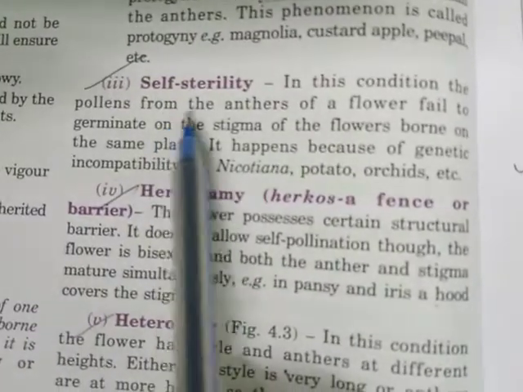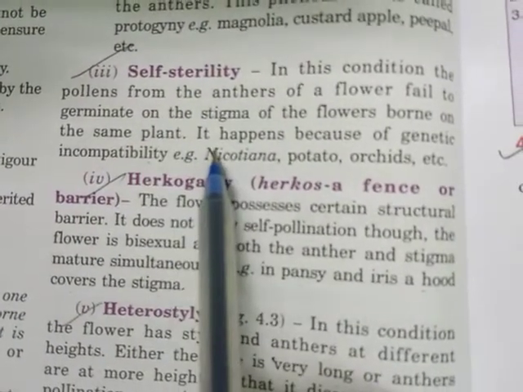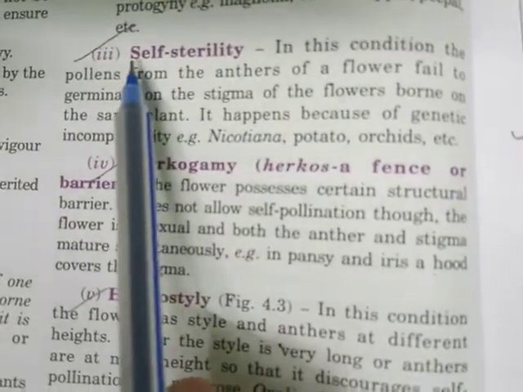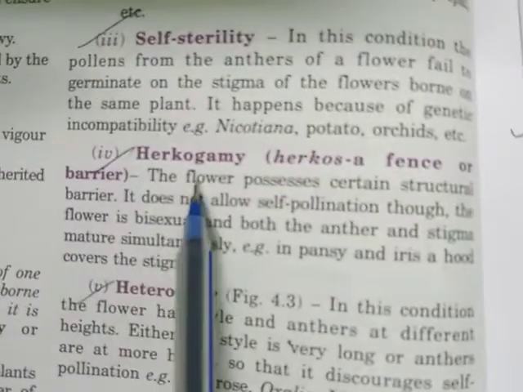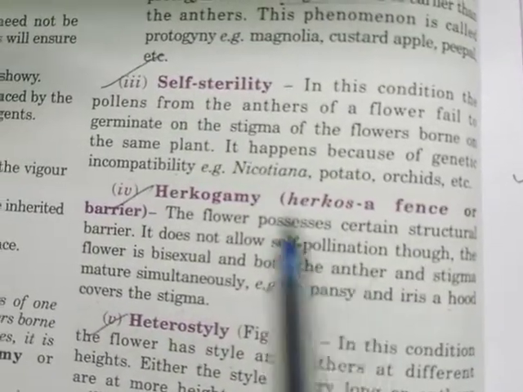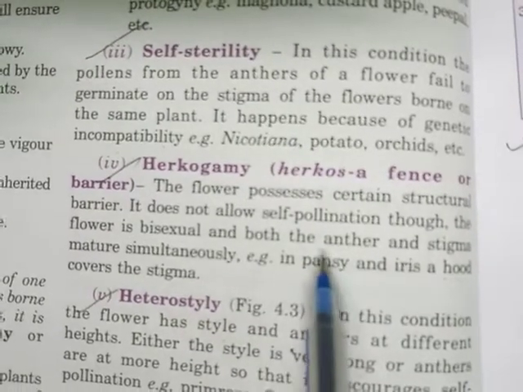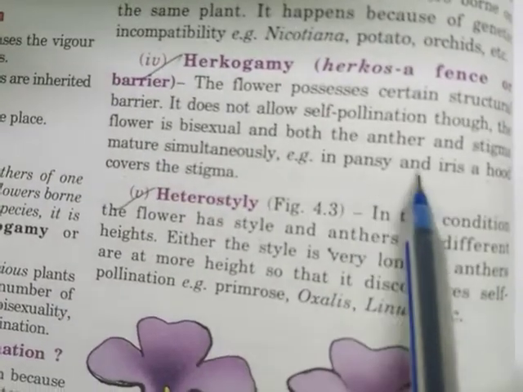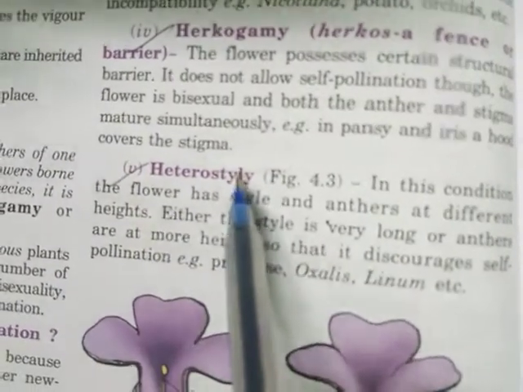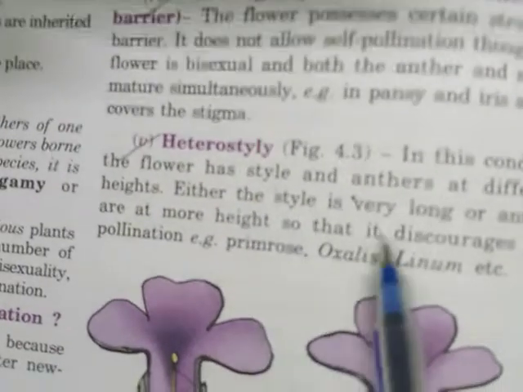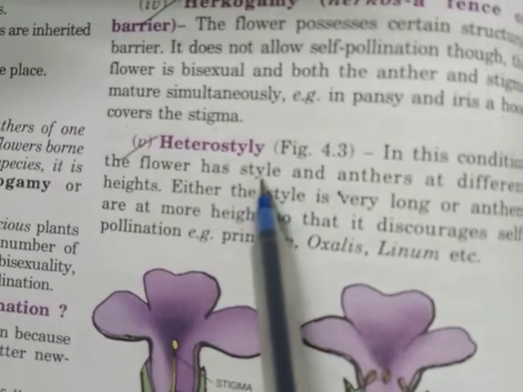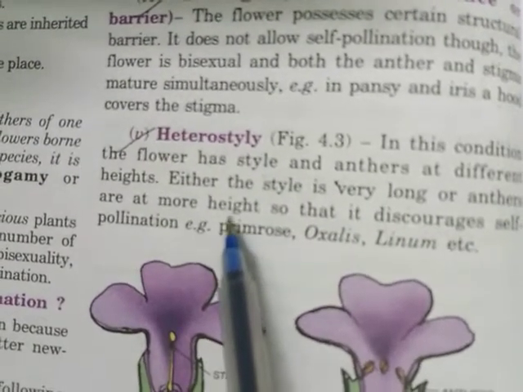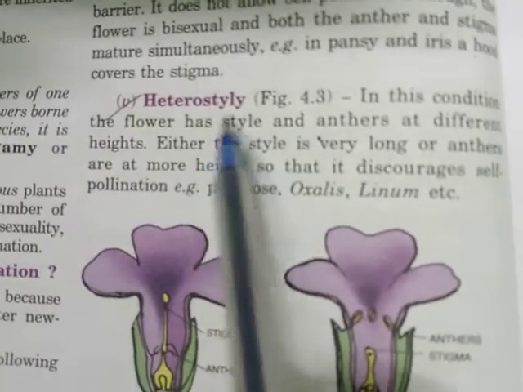Then another one is self-sterility. Here the pollen has reached the stigma, but fails to germinate. Such a condition is known as self-sterility. In hercogamy, there are some barriers or hindrances which do not allow self pollination, so that in some flowers, like pansy and iris, a hood covers the stigma. Heterostyly, here the style and the anthers are present at different heights, and such a condition is known as heterostyly.